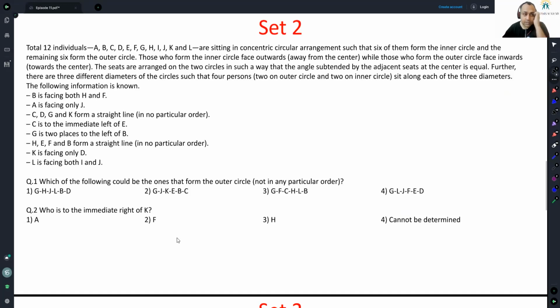Total 12 individuals, A, B, C, D, E, F, G, H, I, K, L, are sitting in concentric circular arrangement such that 6 of them form the inner circle and remaining 6 form the outer circle. Okay, seems scary.